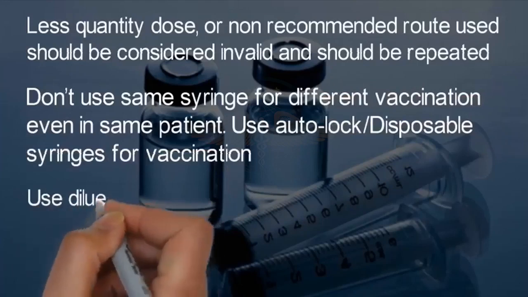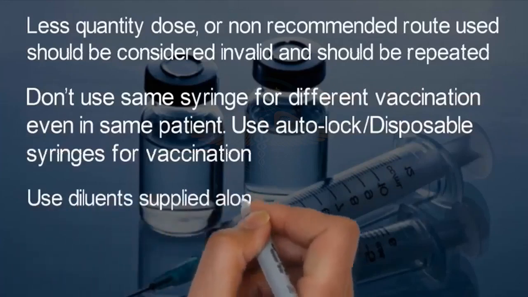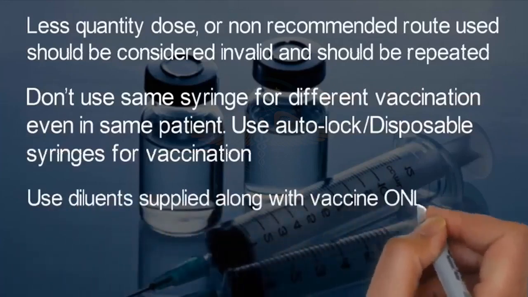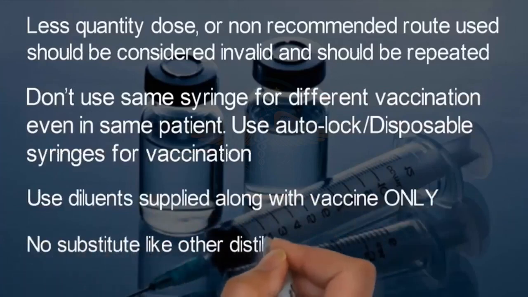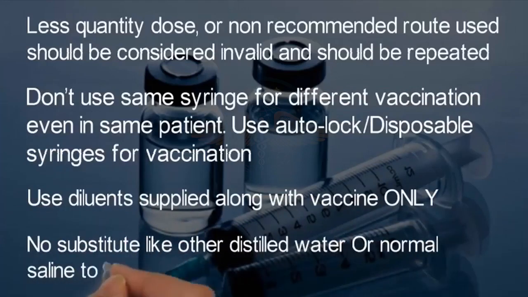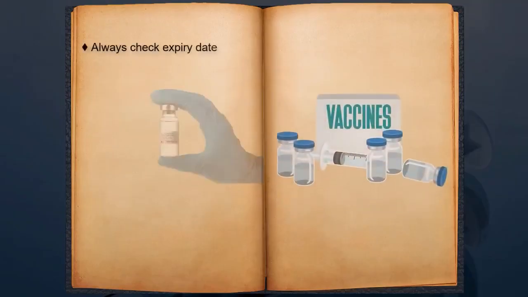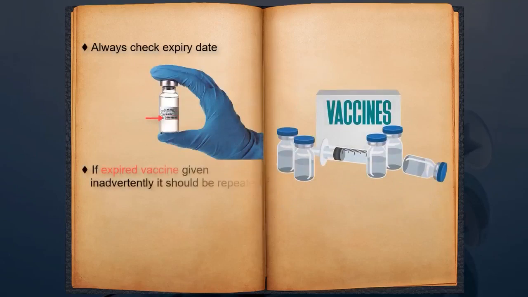Diluents: use only diluents which are supplied by the manufacturer. Do not substitute. For example, if the diluent of MMR is not available, you are not supposed to use distilled water as a substitute, or if the diluent of BCG is not available, you are not supposed to use normal saline as a substitute. Always check the expiry date on the vaccine. If an expired vaccine was given inadvertently, then it should be repeated. It should be considered as invalid.